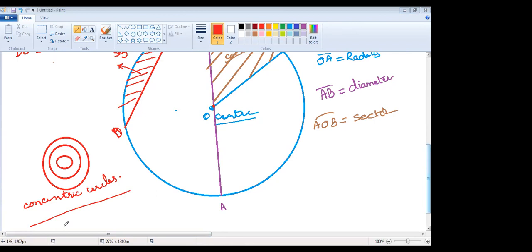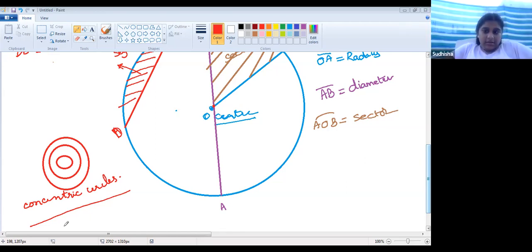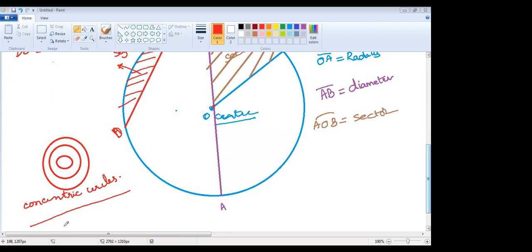Circles with the same center and different radius, what type of circles are those? Concentric circles. Don't forget, Nana. Including these circle elements, tomorrow your task is to draw a neat picture in your paper and mark all the points like radius. Because today you are showing it through an app, it's fine. Concentric circles.